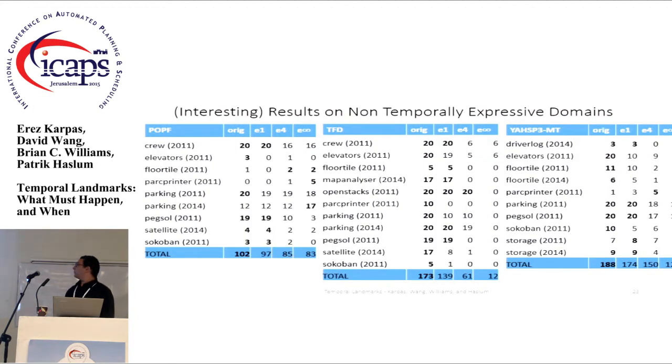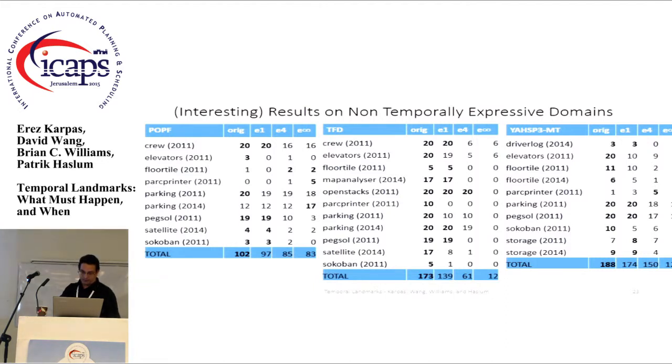Now, we also evaluated on the non-temporally expressive domains. There are a lot more of these, and here I'm just showing the domains where there was an actual difference between the different versions of the problem. Here we also have YASP. Of course, it's not going to solve anything with required concurrency. So although we don't do very well here, there are a few examples where we do improve. In POPF, if you use the big disjunctions, you can solve 5 more instances of parking.